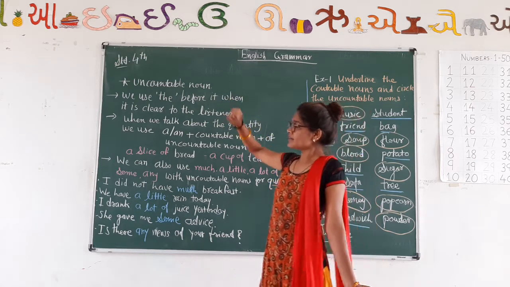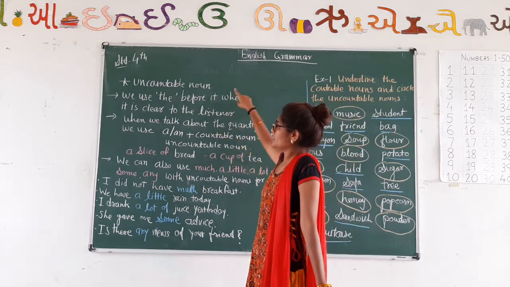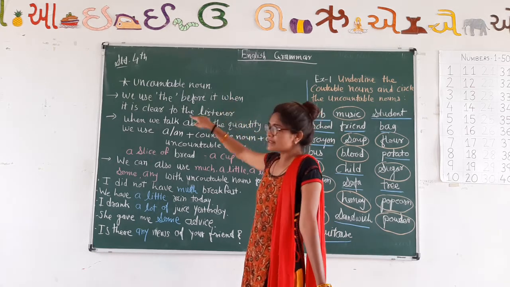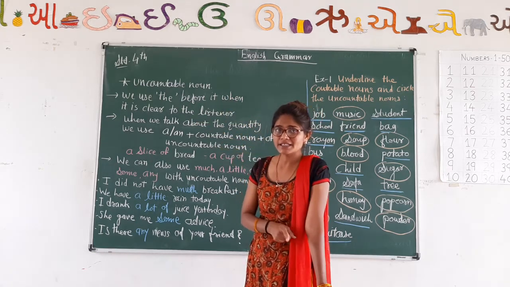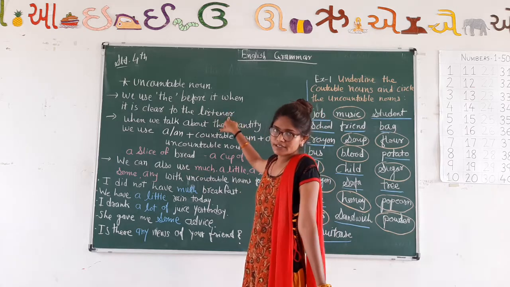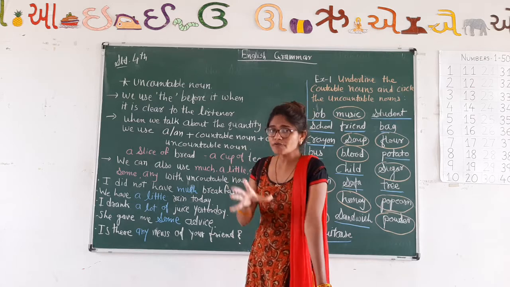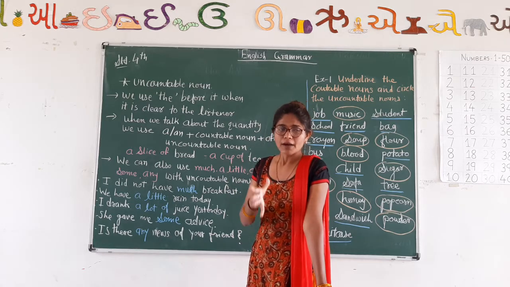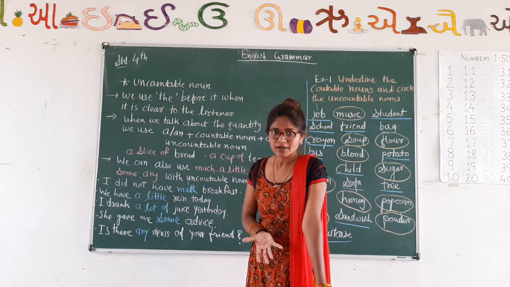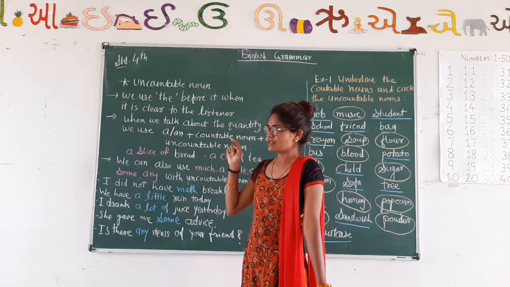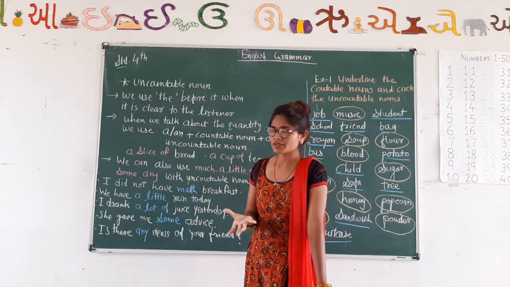In our last lecture we learned that we can use the article the before an uncountable noun when it is clear to the listener, when we talk about a specific thing. Milk is good for health, but the milk is hot when it is in the pot.